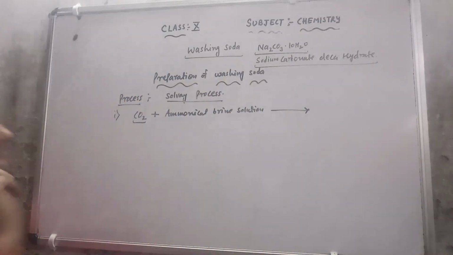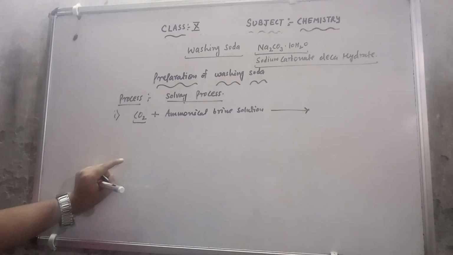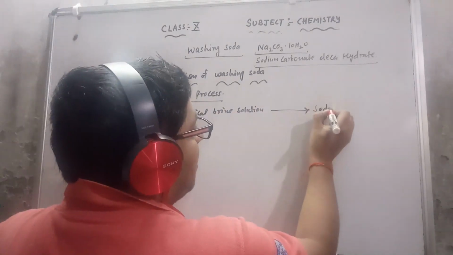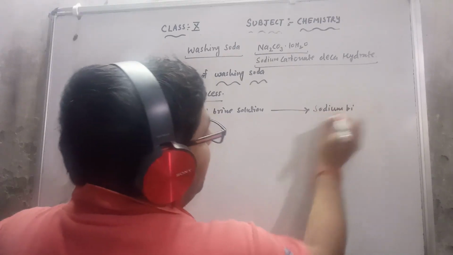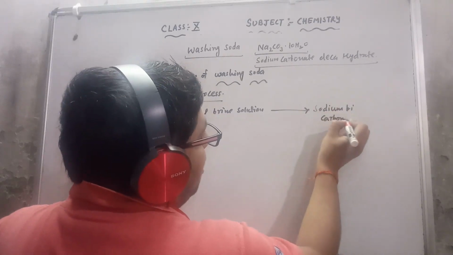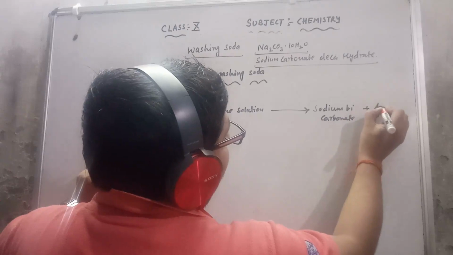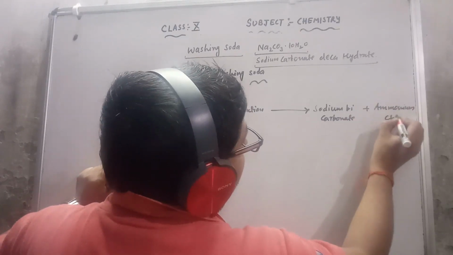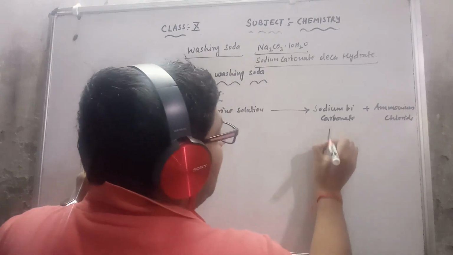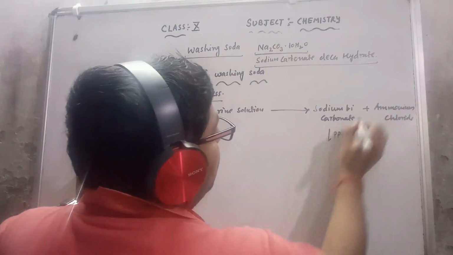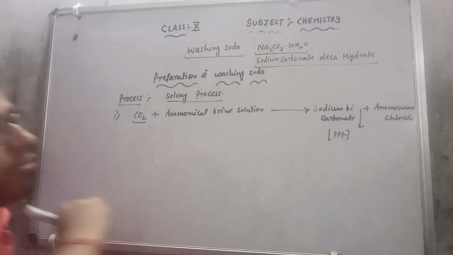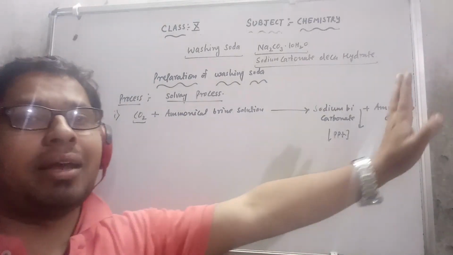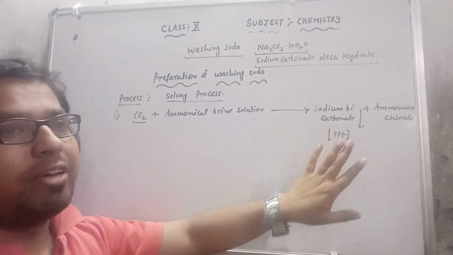Then it will give us sodium bicarbonate and ammonium chloride. Sodium bicarbonate is a precipitate; we separate it with a downward arrow. Ammonium chloride will be passed out, and sodium bicarbonate we have to separate.